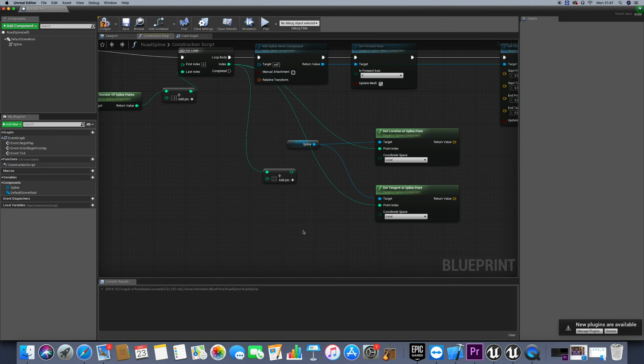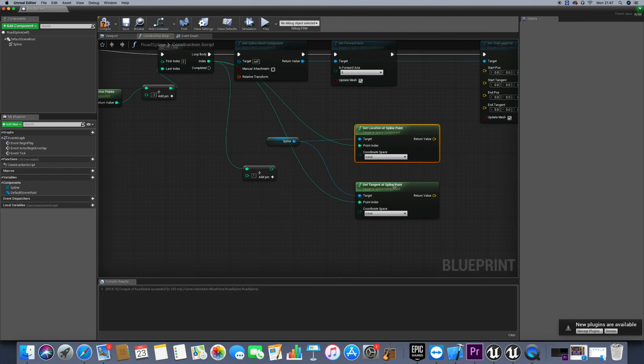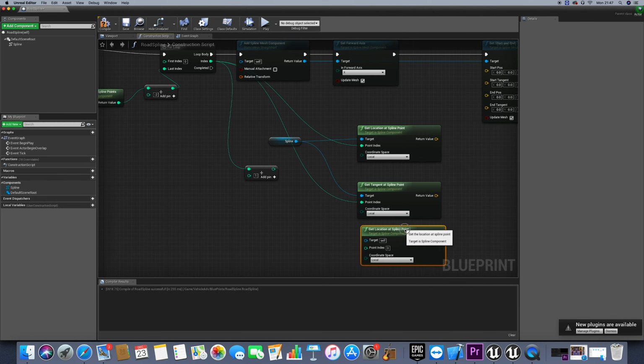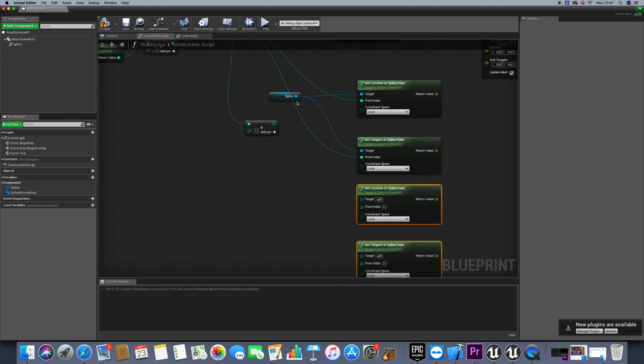And now we need to do the same for the ending point. So I need to copy or duplicate these 2. Again, we have here, and now we have the new index.